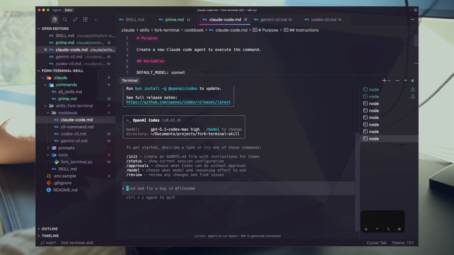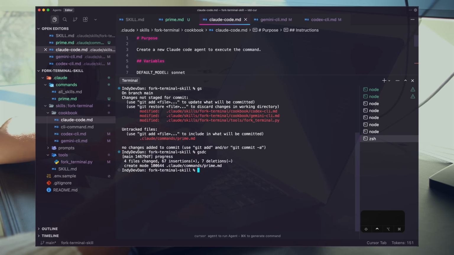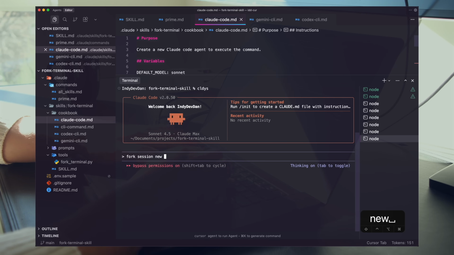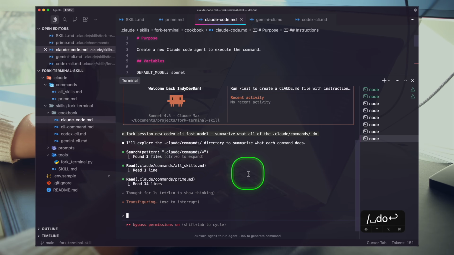The advantage that we're getting to with this forking is starting to come alive here. Let me go ahead and commit everything here, and we're gonna open up a new Sonnet window, fork session, we'll use Codex, fast model. I'll say Codex CLI just to be super clear, fast model. Summarize what all of the .claude commands do. We're spinning up a brand new, so our agent is trying to do this work by itself.